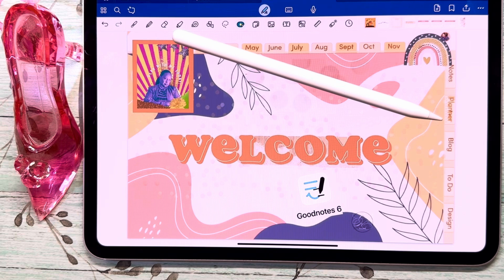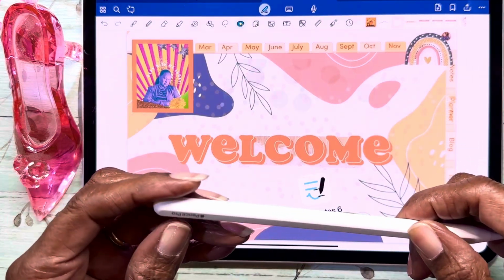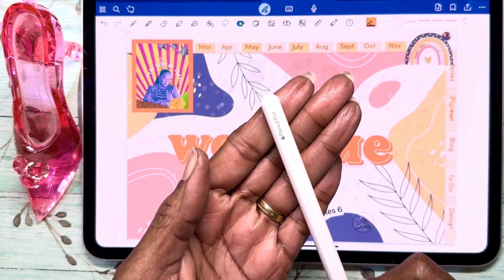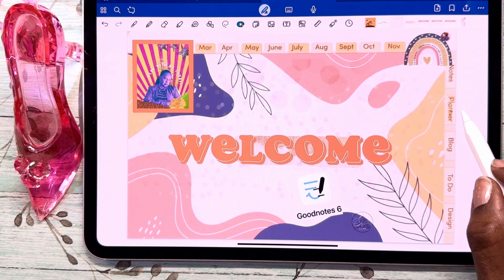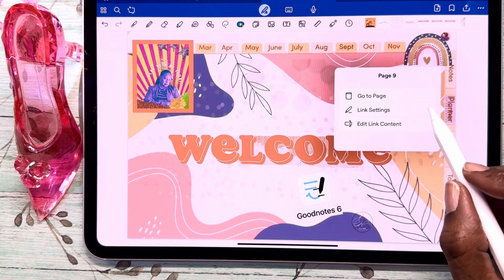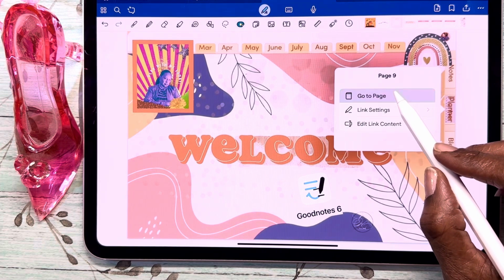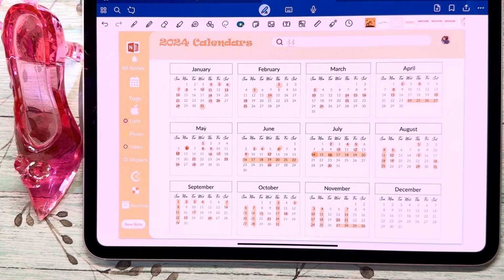Today, I am going to be plotting out my November digital plan. So I'm using my iPad 11-inch Pro and my Apple Pencil Pro. You can see here the Apple Pencil Pro. And this is a planner that I created in Adobe XD. I've enjoyed using it, and I think for 2025, I'm going to be using a similar style, making some modifications.